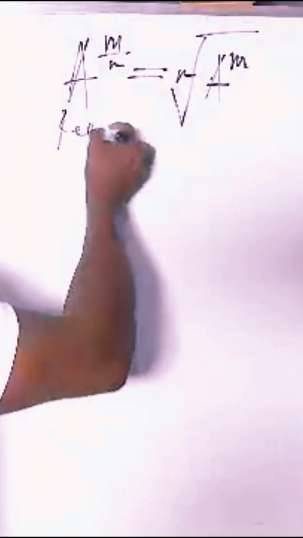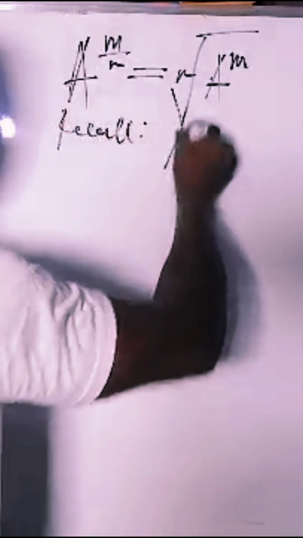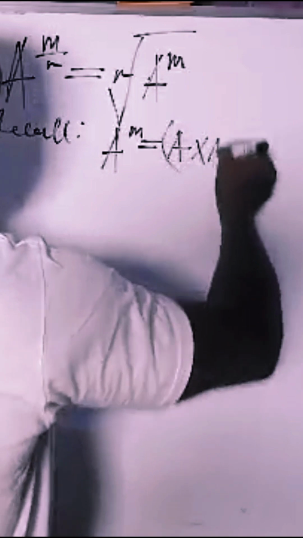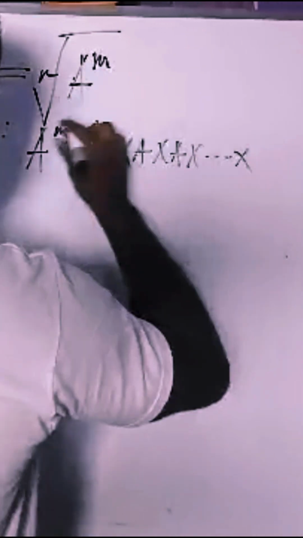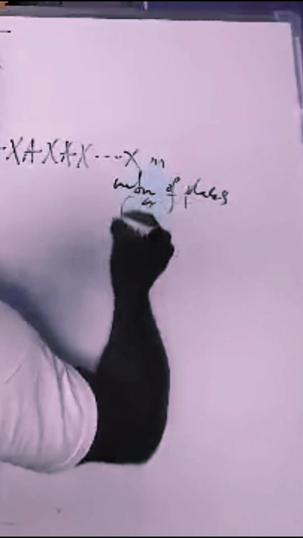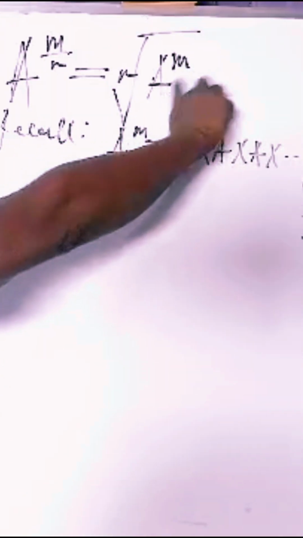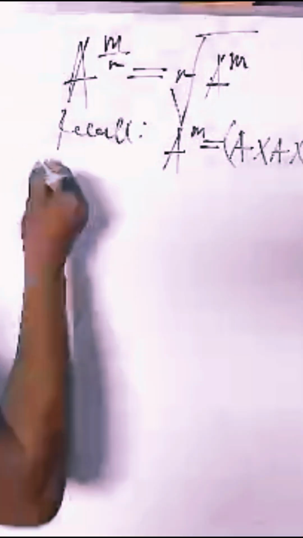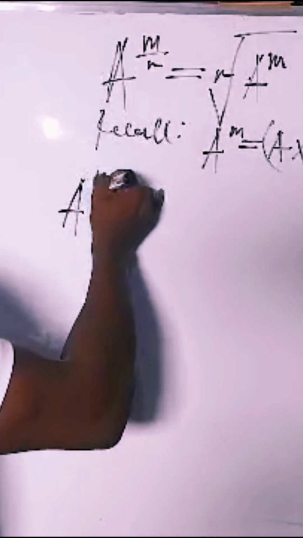Recall, don't forget that we've been able to establish that a raised to m is as good as a times a times a and so on, and the exponent there is m. So we say m number of places or factors. If that is true, it implies that wherever we see a raised to m in this expression, we are right to put it in. So that becomes a raised to m over n.